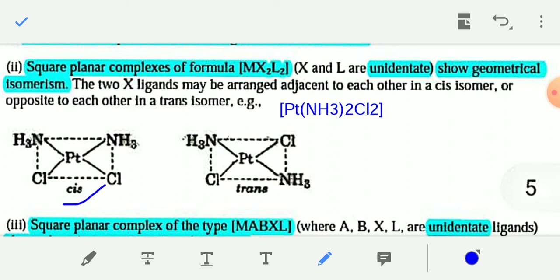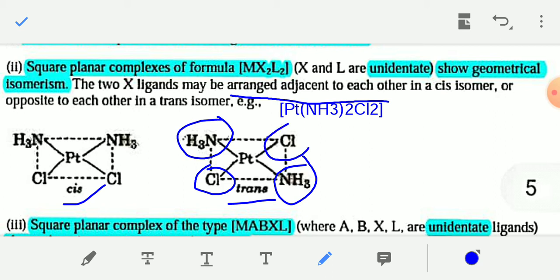In the cis isomer, both Cl and both NH3 molecules are arranged on adjacent positions, but in the trans isomer, you can see the similar type of ligands are placed opposite to each other. So if the two X ligands are arranged adjacent to each other, then it is known as the cis isomer, and if they are arranged opposite to each other, then it is known as the trans isomer.